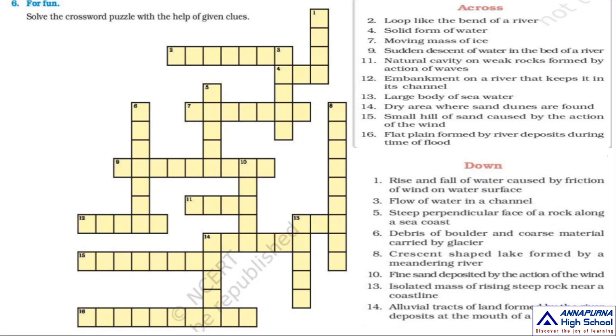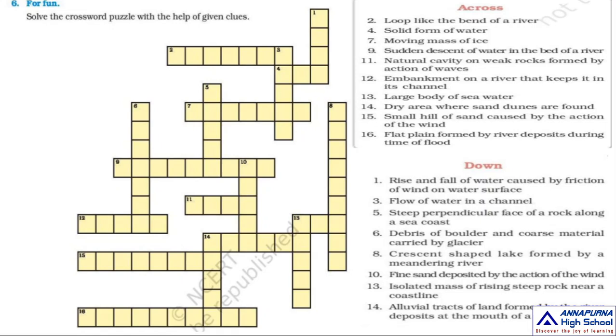Next, 10 down: fine sand deposited by the action of the wind is called loess. L-O-E-S-S, loess, you write for 10 down. Now 14 across: dry area where sand dunes are formed, desert. D-E-S-E-R-T, desert, you write for 14 across. Then 14 down: alluvial tract of land formed by river deposits at the mouth of a river is called a delta. D-E-L-T-A, delta.